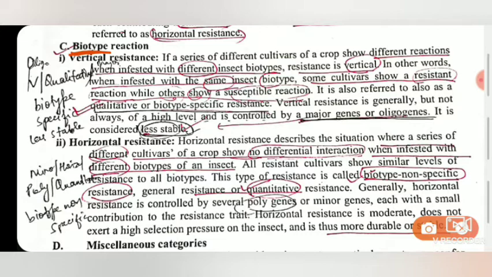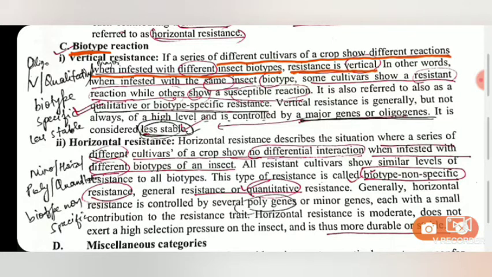First is biotype reaction to vertical resistance. In vertical resistance, a series of different cultivars of a crop show different reactions when infested with different insect biotypes. If different varieties of a crop are infested with different insect biotypes, they show different symptoms, and this is due to vertical resistance.